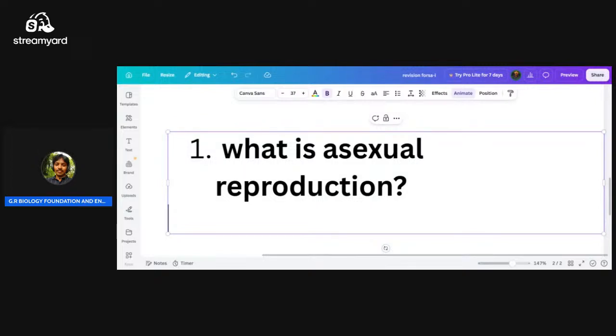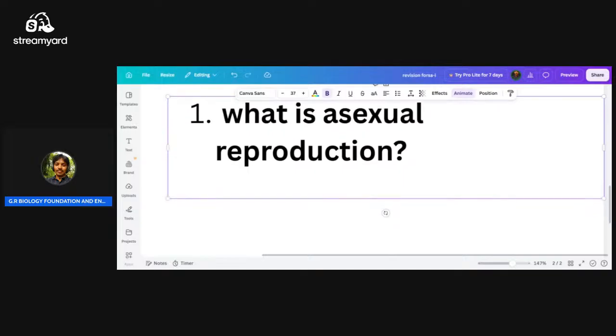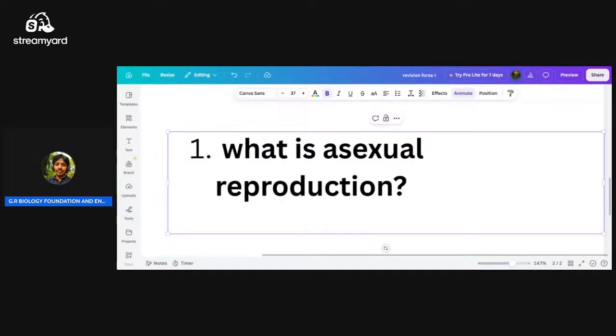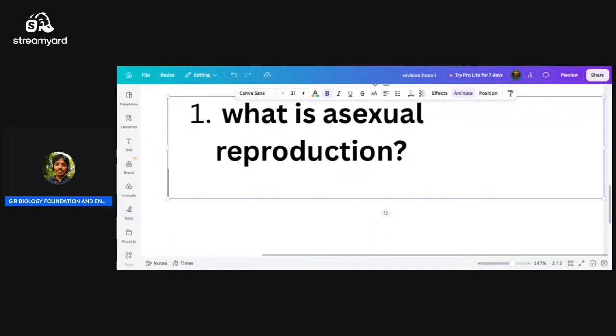If these are absent, there is no fusion. If there is no fusion, there is no zygote formation, and so no formation of a baby actually. But although all these are absent, they still get their offspring. Such a process we call asexual mode of reproduction.